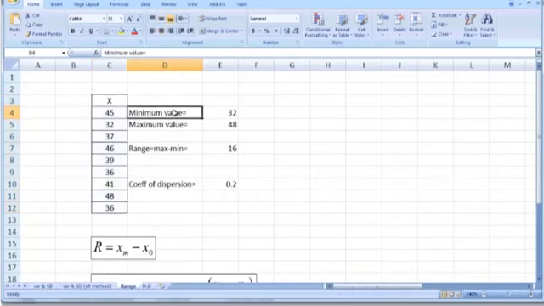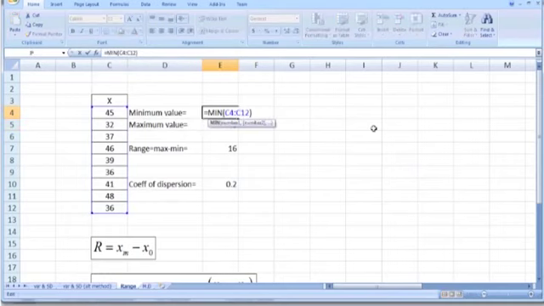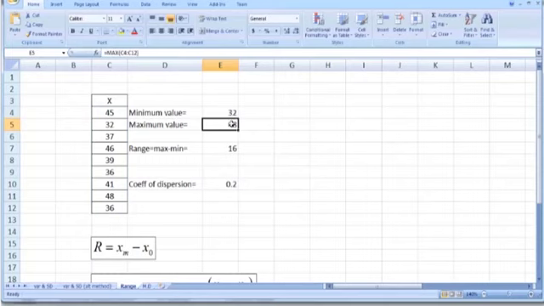So it means first we find the minimum value and the maximum value. In order to find minimum value, we can use Excel built-in function, the MIN function. So MIN C4 to C12. Press enter, you will get 32, the minimum value in the list, and MAX C4 to C12 will give us the maximum value.